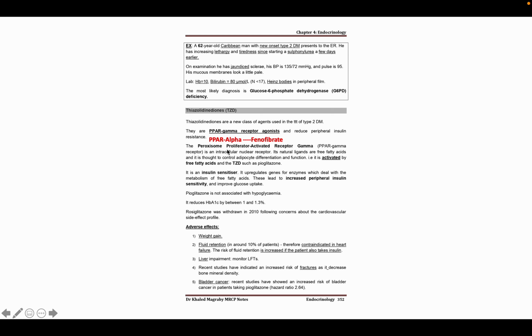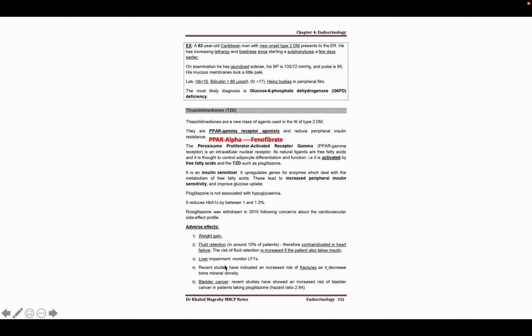Okay, so what are the side effects? That's why it's not used right now. Number one is weight gain, and fluid retention is very important, and there is a very good chance of this patient having heart failure with this drug. So in case of heart problems, we must not use this drug.